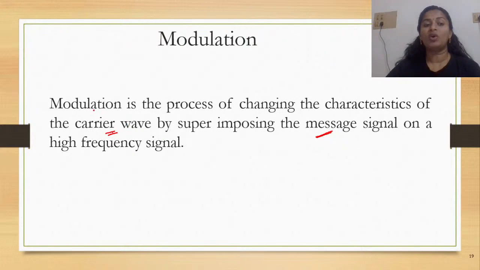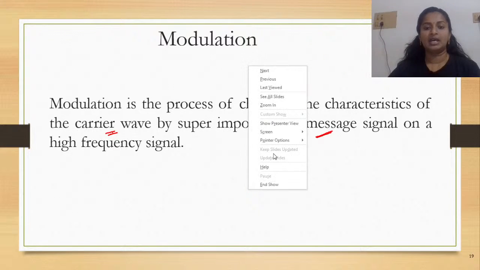So what exactly modulation does is it helps you in this process. How does it help? It is a process of changing the characteristics of the carrier wave. You change the characteristics of the carrier wave by superimposing the message on the high frequency signal. We'll come to the definition later on. For the time being, just understand this definition as such.